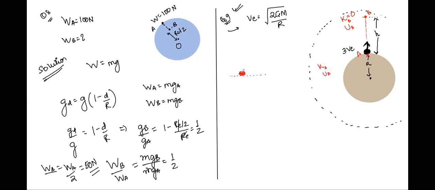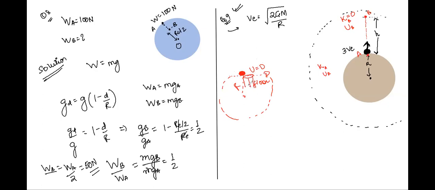Let's say you have a ball which is kept on the floor. You are right to say that the potential energy of the ball is 0 with respect to the floor. But if we consider this floor as a part of the big earth, and let's say this floor is at a distance R from the center of the earth, now no longer is the potential energy of the ball 0. Now the ball will have some potential energy. I can prove this to you. Suppose you put this ball in a well.